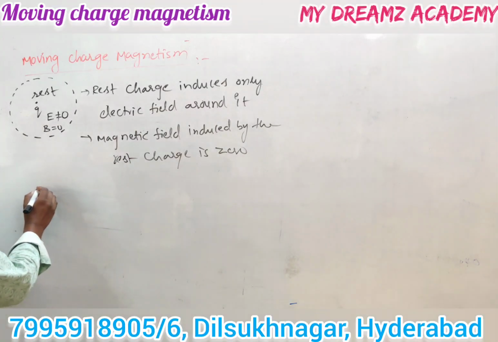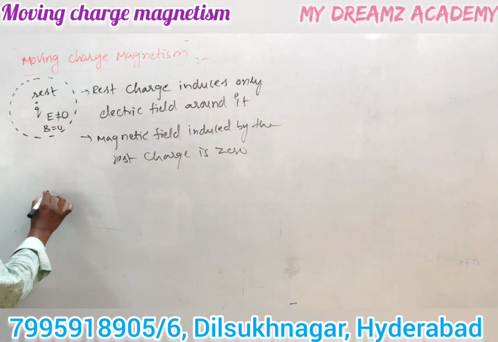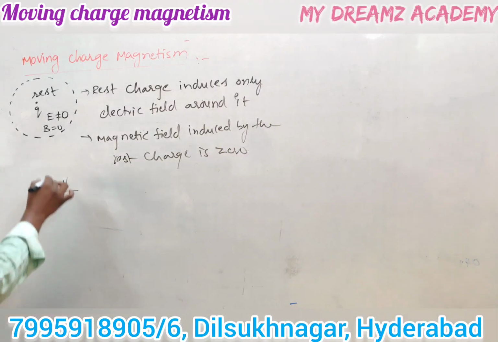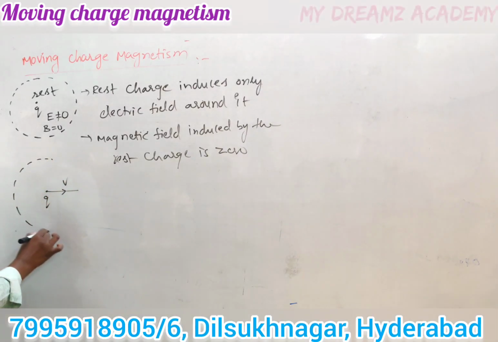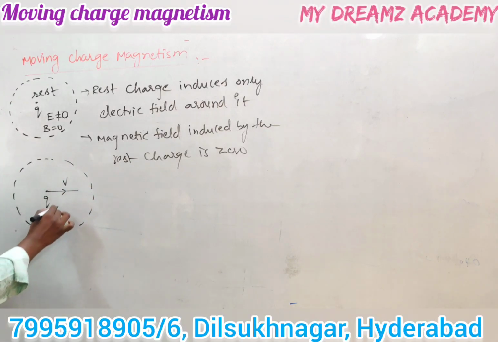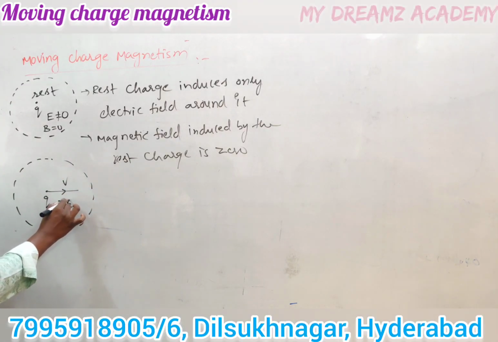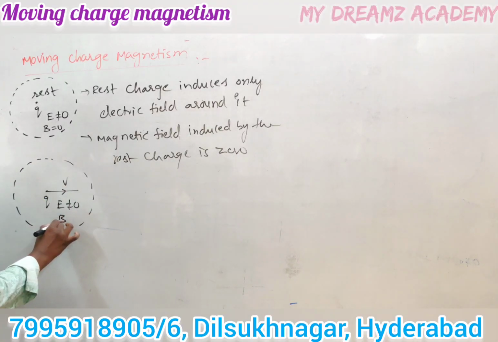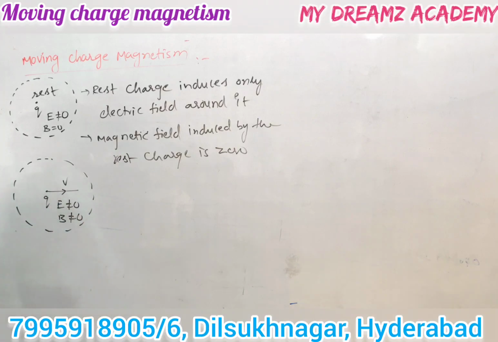Now if the same charge is moving with some velocity v, it induces both electric and magnetic fields around it. A moving charge induces an electric field, E not equal to 0, and a magnetic field is also induced, B not equal to 0.